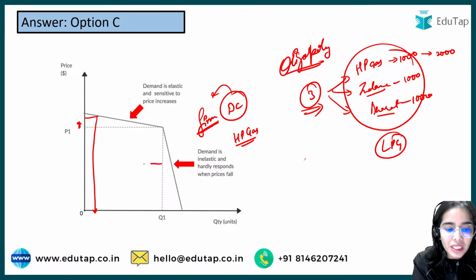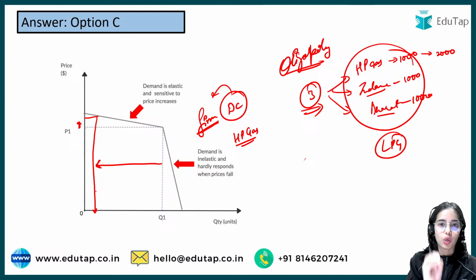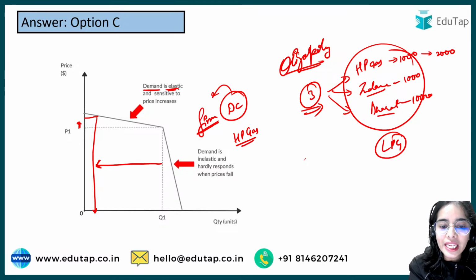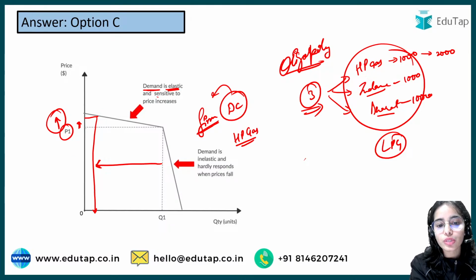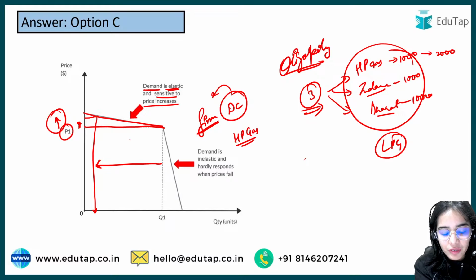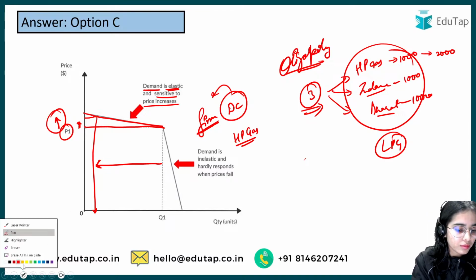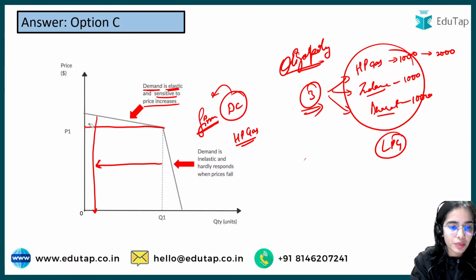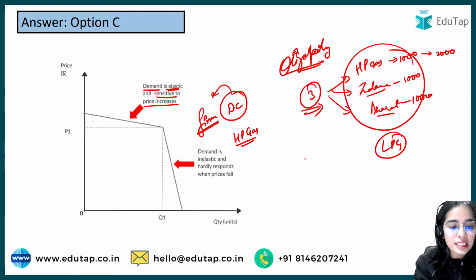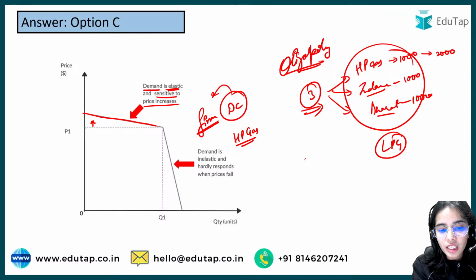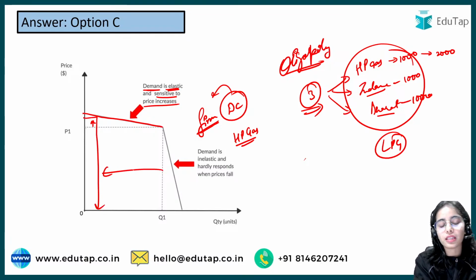So what will happen is that the demand for HP Gas will reduce by a lot. So demand is very elastic when the firm wants to increase the price. So sensitive to price increases. So that's why above a level, let's say the price level has been decided by HP Gas at P1. Now if HP Gas wants to increase the price, the demand curve is very elastic. As soon as the price increases, there will be a huge fall in the demand.